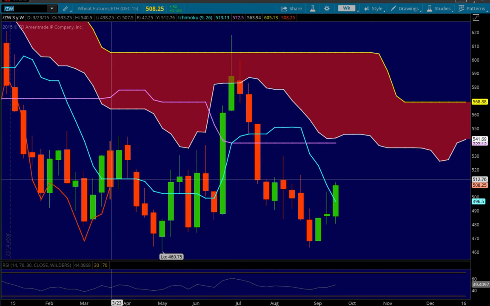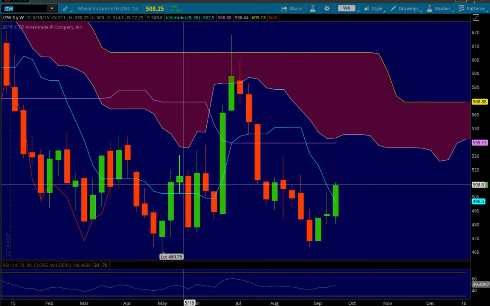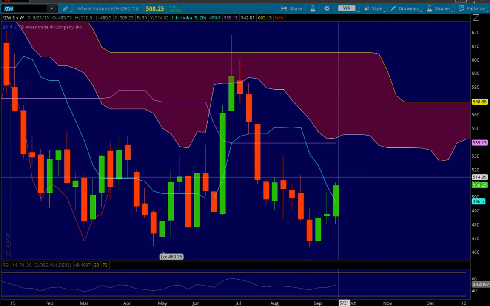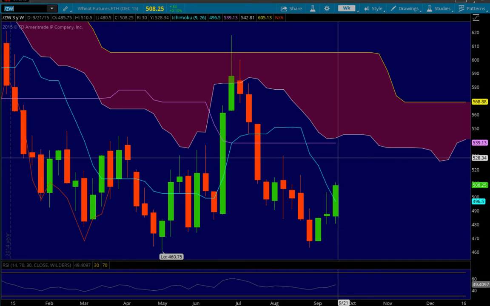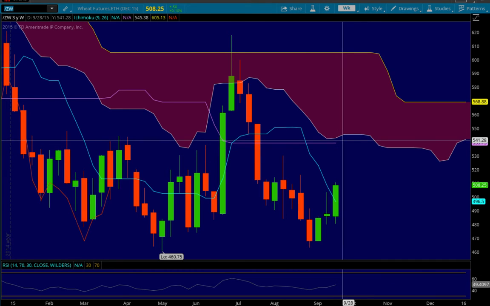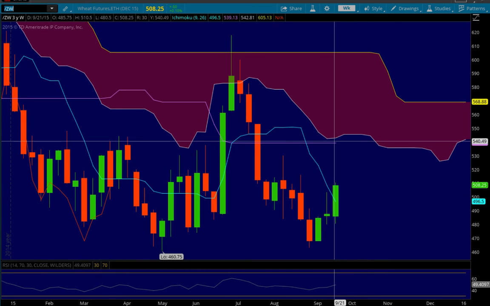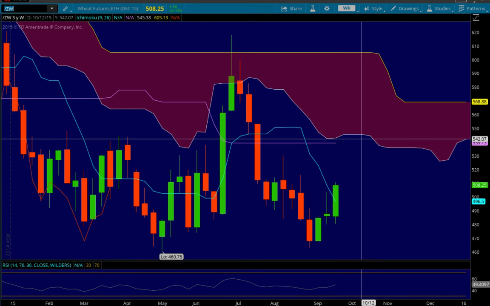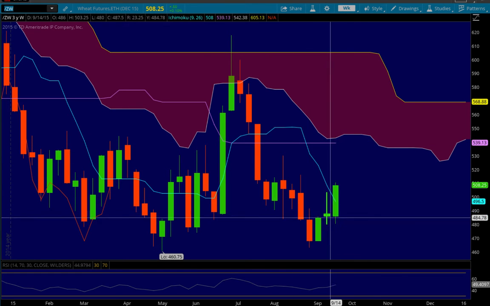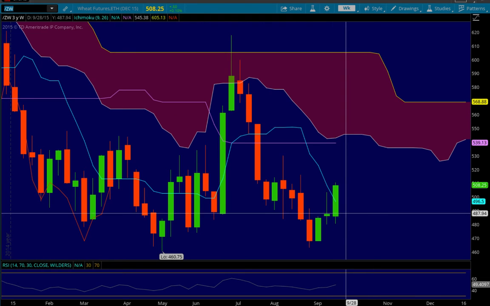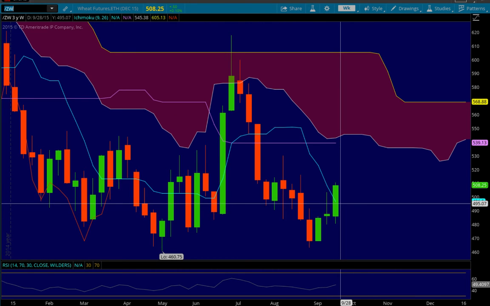So I would say first we need to really get over that 512.75 area, and then if we do get above that area, we could head higher towards the Kijun-sen above, which is currently at 539.13. Then we do have the cloud, which we'll cross that bridge when we come to it. Chances are not that good that it's all going to happen in one week, but it could. So if we do trade lower, the 496.50 Tenkan-sen or wherever the new Tenkan-sen opens up could act as support, and if we trade under it, could act as resistance on the way back up.